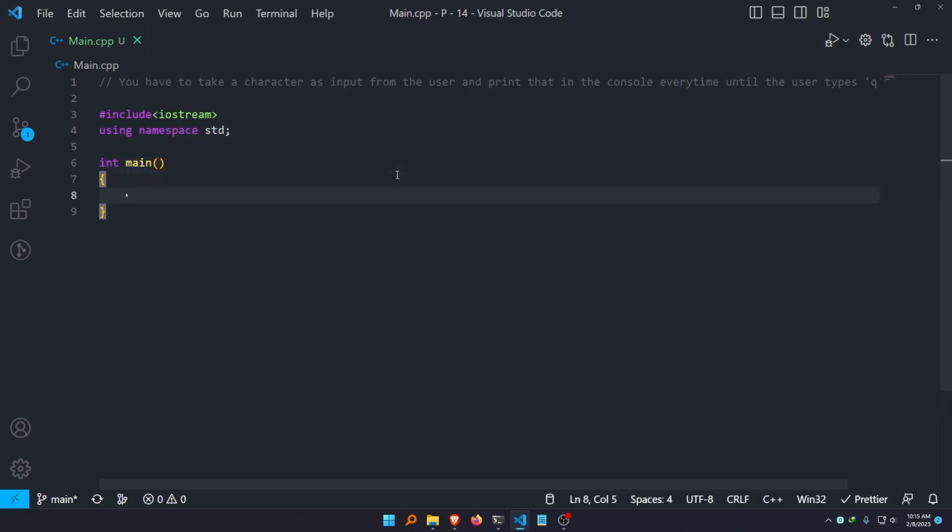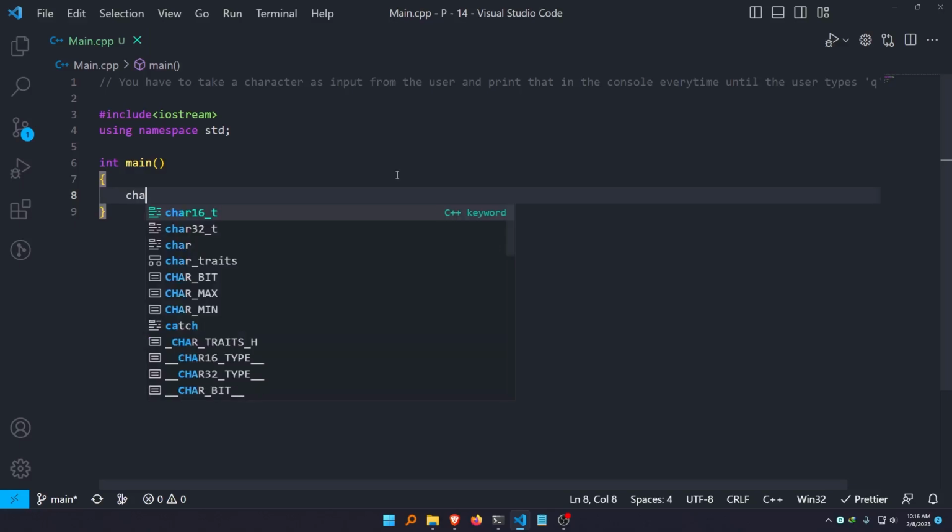And please be careful that the question says that the code would take anything as input from the user but as a character, so the user might give a special character like question mark, hash, asterisk symbol, ampersand sign, or anything else. The user might give a capital alphabet or a small alphabet letter, and the user might also give digits, but we have to handle those using characters.